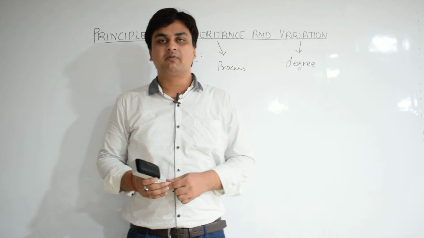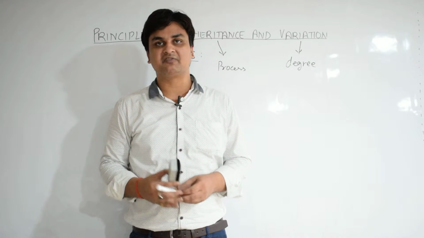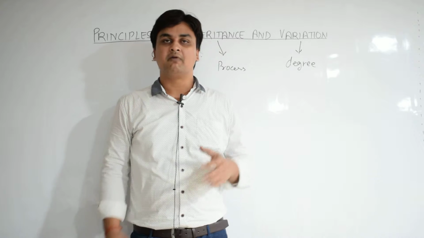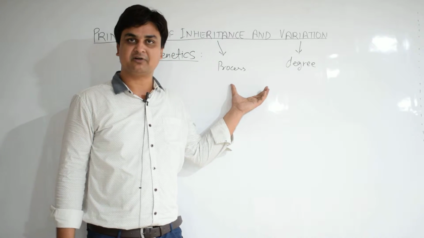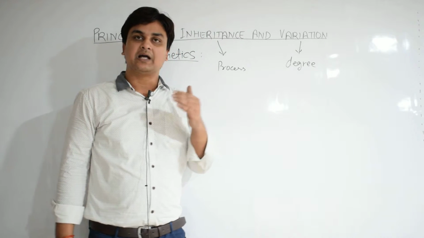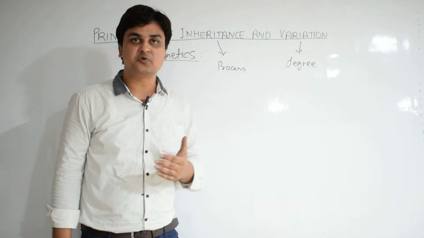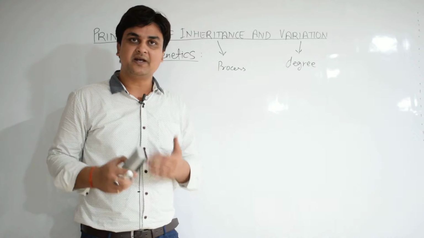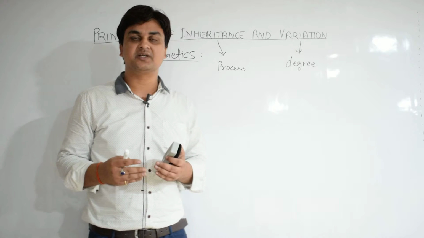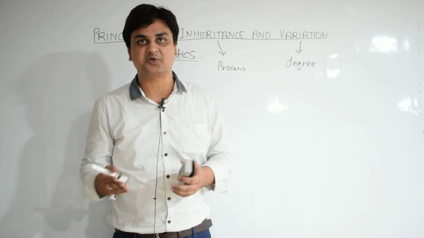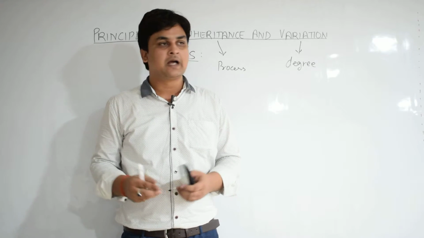Now in the primitive times, before the scientific phenomena which were discovered for explanation of such processes, humans had already used this variation, and they knew how sexual reproduction introduced different types of variations in the upcoming progenies.